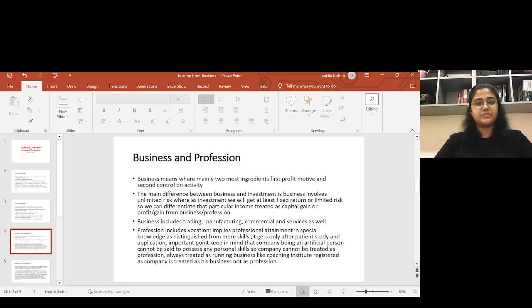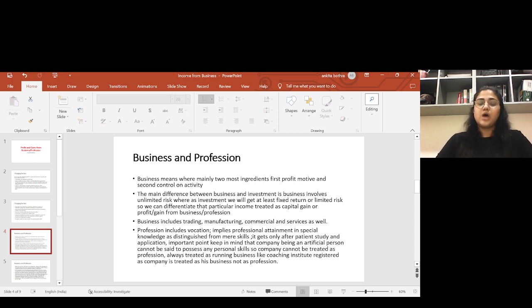That is not treated as a business because an NGO has a non-profit motive. If you run any kind of activity for profit motive, and you have full control on that activity, that is called business. If these two important ingredients are available in your activity, that is your business. And any income or profit from transactions on that is treated as income under this head.